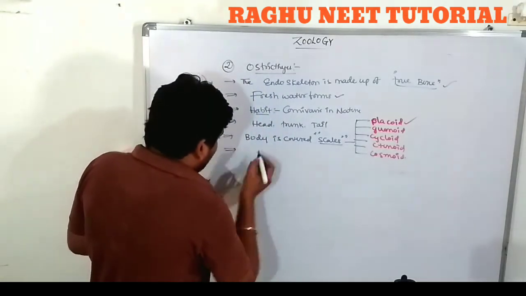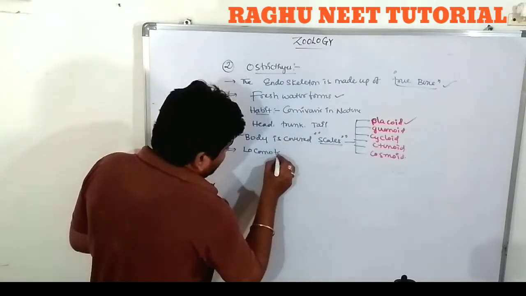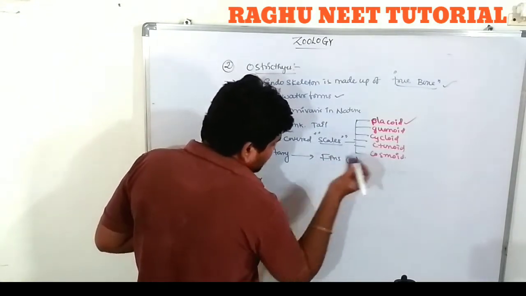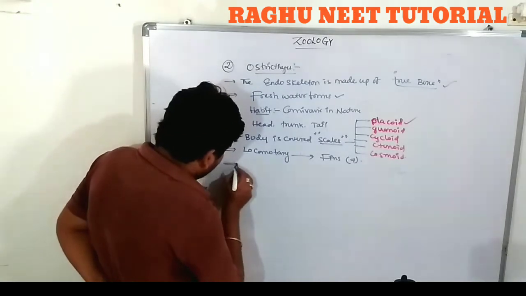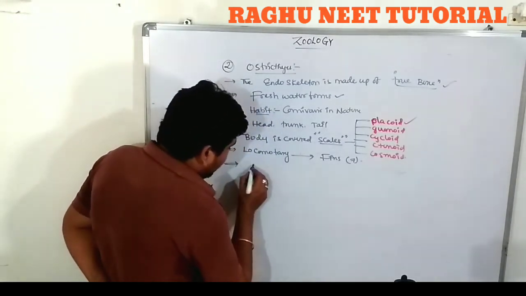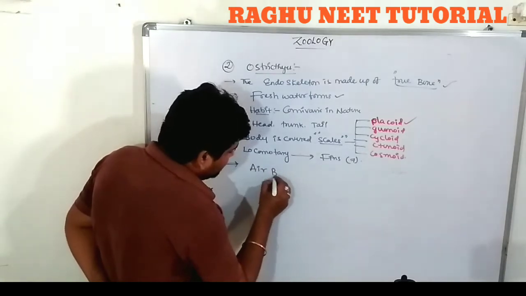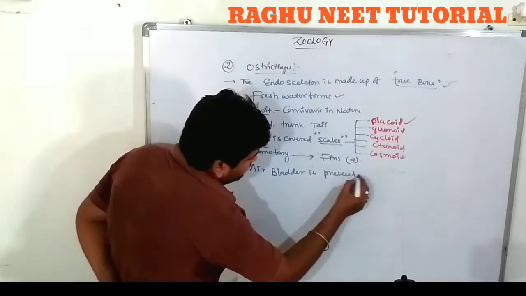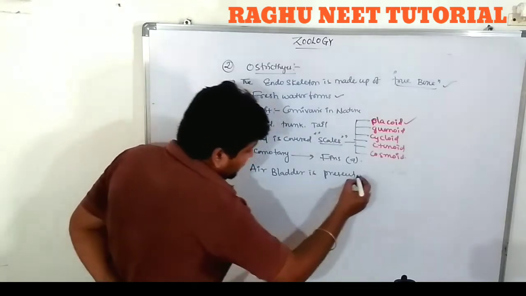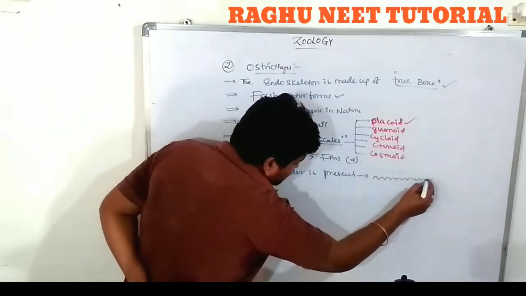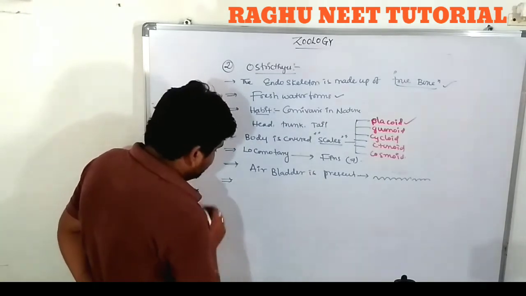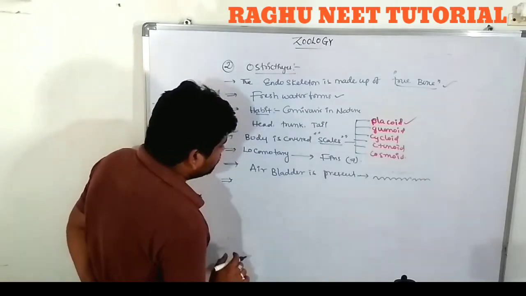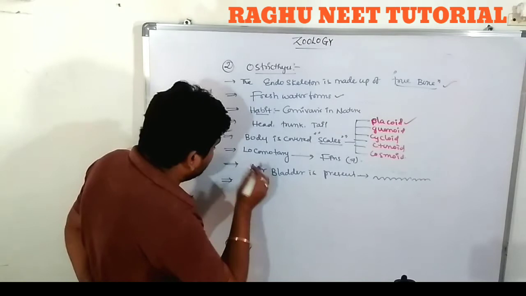So the body contains the locomotory organs. What are the locomotory organs? Fins. Seven different types of fins are present. Very important: an air bladder is present in this form, for floating on the surface of the water. Clear? Yes, the air bladder is present.